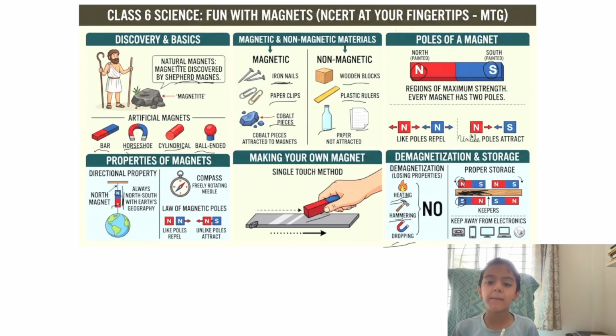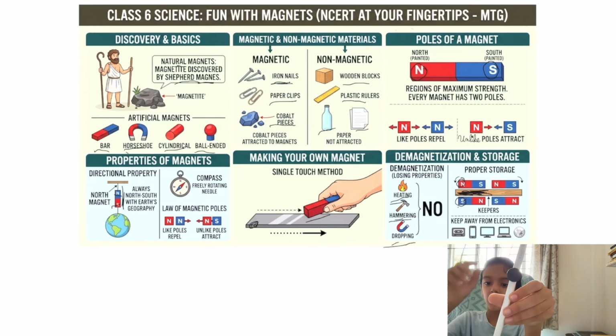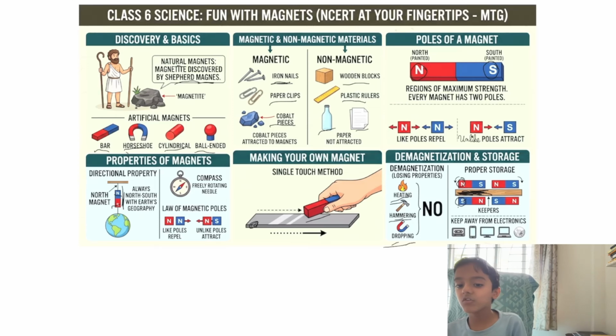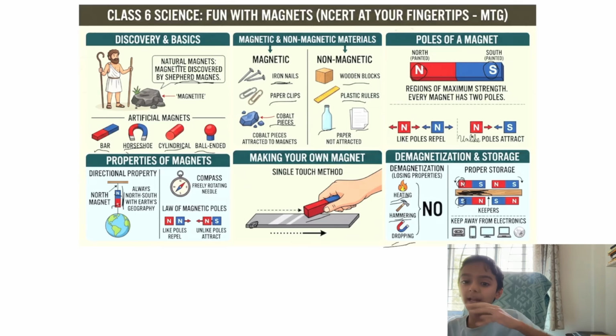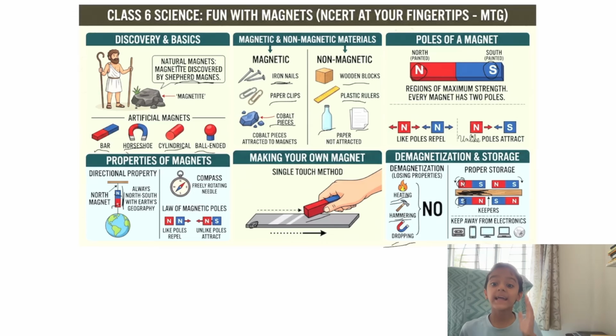And now one tip I am telling you about magnets: you should keep magnets away from electronics. Like you can see, this is an electronic item. We should keep magnets away from electronics because these electronic items contain magnets. Here is the proof. Look, this is the magnet. I place it over here and it attracted the magnet because this is an electrical item. And if we do like this, the magnets will demagnetize. That means it will lose its properties. So that's why we should keep them away from electronics, because electronics generate heat.